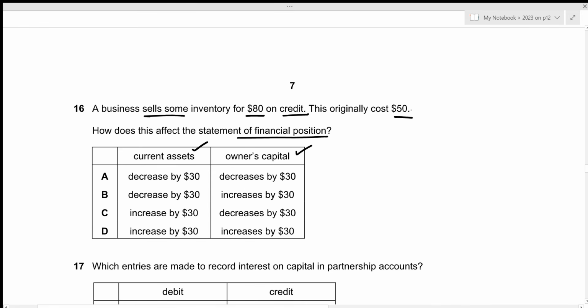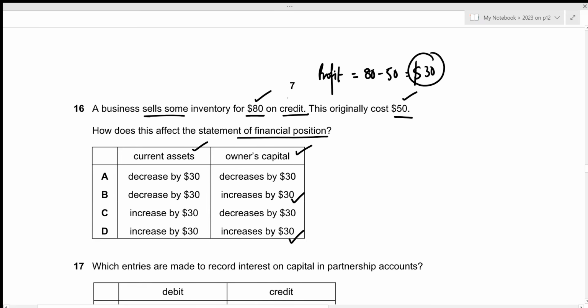Okay, so in this case, we can see that the cost was 50 and we sold it for 80, which means that there was definitely profit. And the profit was 80 minus 50, which is 30. And remember, profit is always added to the owner's capital, which is why this profit of 30 will increase the owner's capital. So we're looking for increases by 30, which is given in B and D.